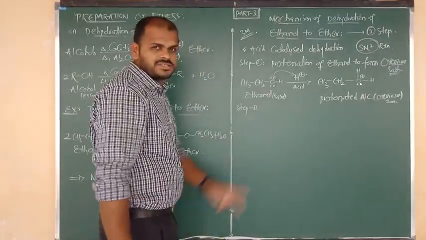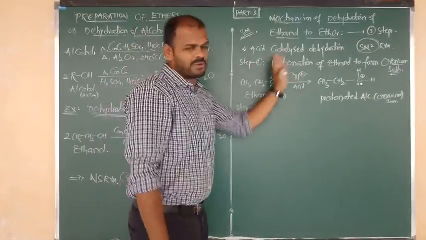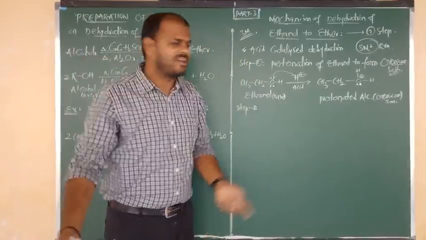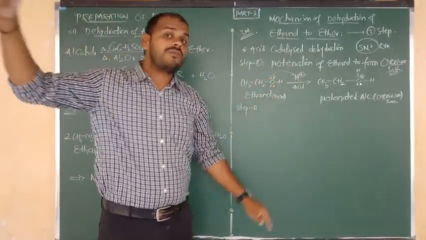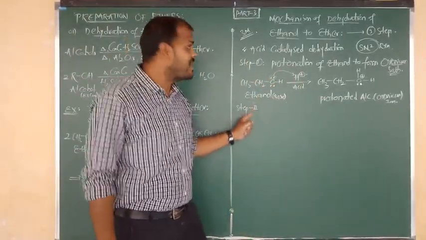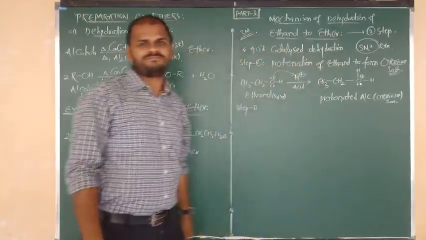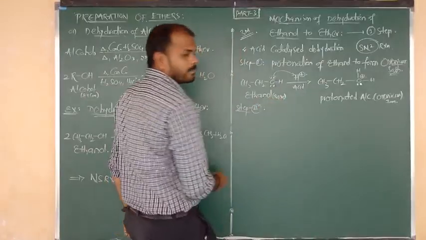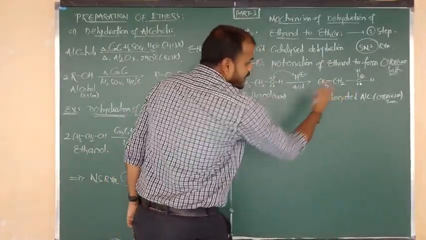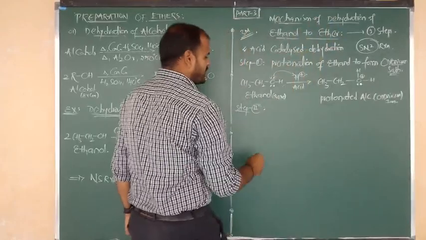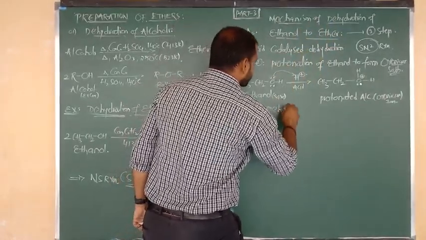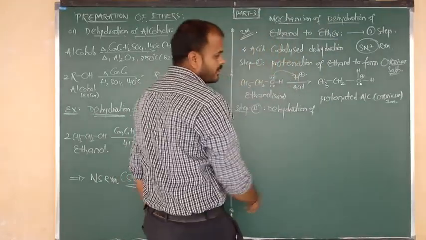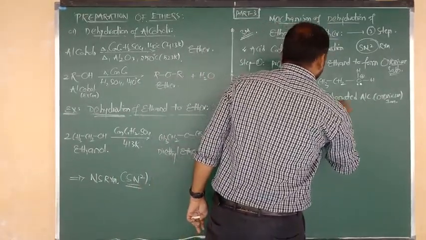In the entire mechanism, step 2 is very important. Step 1, protonation, we can do easily. Third step, deprotonation, is just removal of H plus. Addition of H plus is step 1, removal of H plus is step 3. But the second step is important because this is called dehydration. Okay, now good. So step 2 I am going to write right here. Protonated alcohol undergoes the process of dehydration. So step 2 is dehydration of which compound? Protonated alcohol.